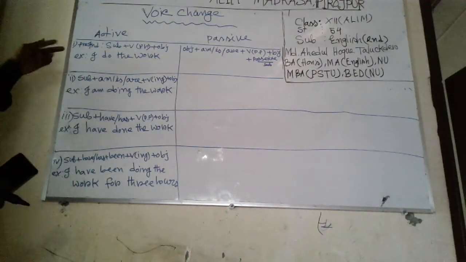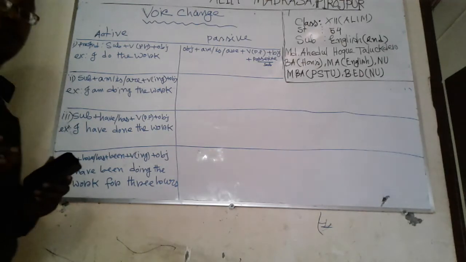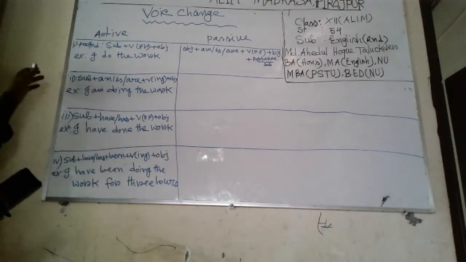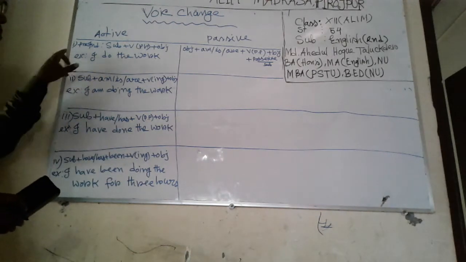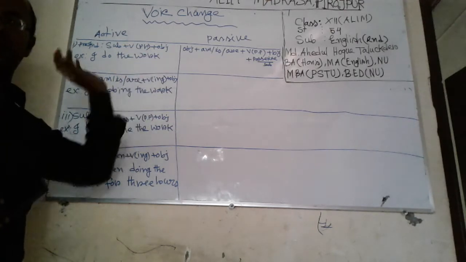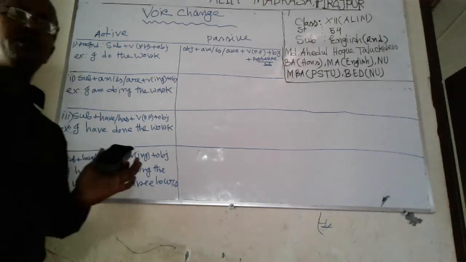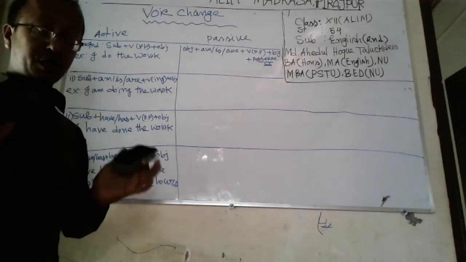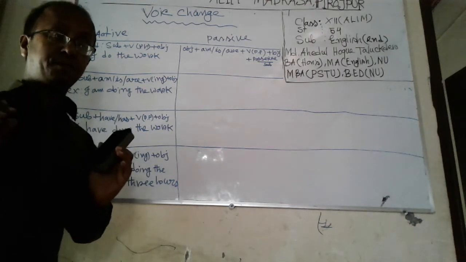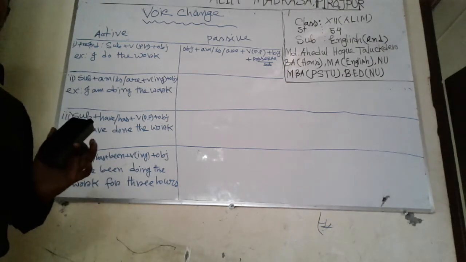So firstly, everybody knows present tense: present indefinite tense, present continuous tense, present perfect tense, present perfect continuous tense. The structure of present indefinite tense is subject plus verb present form plus object. And everybody knows that a simple sentence has at least three parts: subject plus verb plus object.